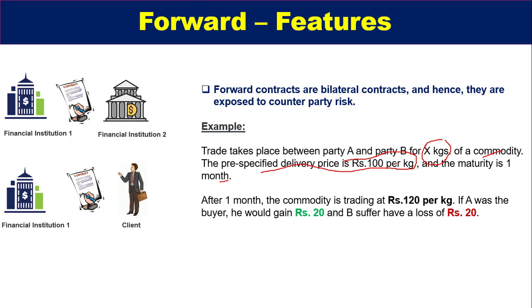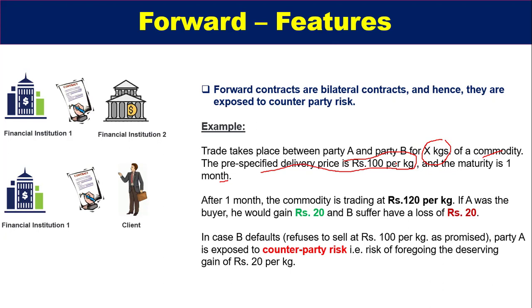So in this case, if A was the buyer, he would gain rupees 20, that is definite, and B suffers a loss of rupees 20, because Mr. B sells the commodity at rupees 100, which is now rupees 120. In case B defaults and refuses to sell at rupees 100 per kg as promised due to the price rise, party A is exposed to counterparty risk. This is called counterparty risk, that is, the risk of foregoing the deserving gain of rupees 20 per kg.